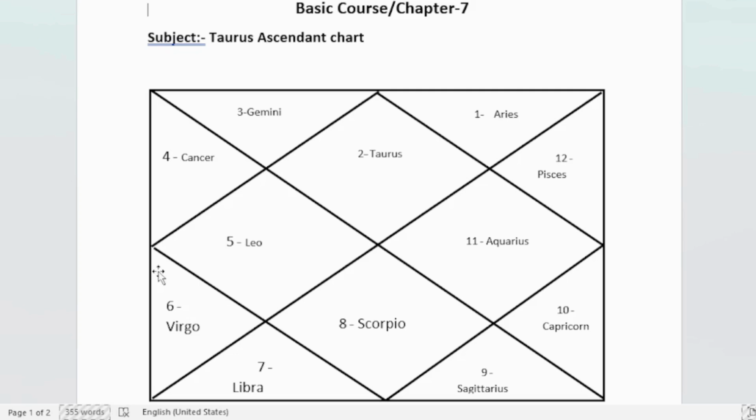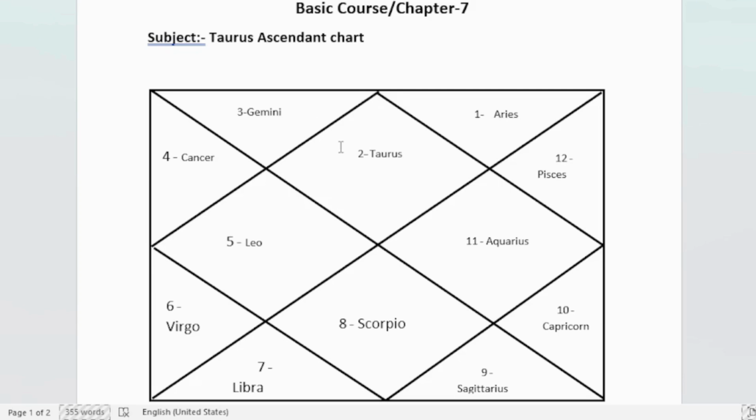As we can see, number 6 is written in the 5th house, which is the sign of Virgo, and the lord of Virgo is Mercury. And number 10 is written in the 9th house, and the lord of the 9th house, Capricorn sign, is Saturn. So next to Venus, Mercury and Saturn are the most auspicious benefic planets for Taurus ascendant.